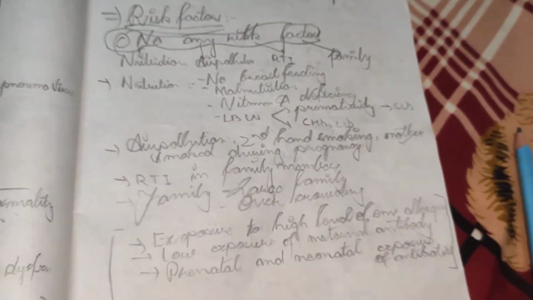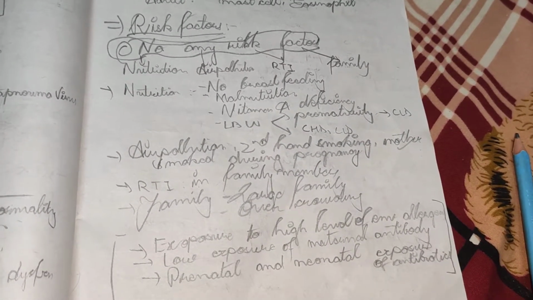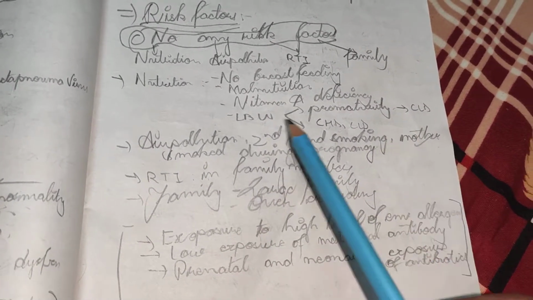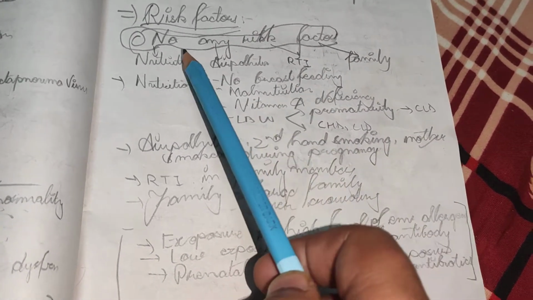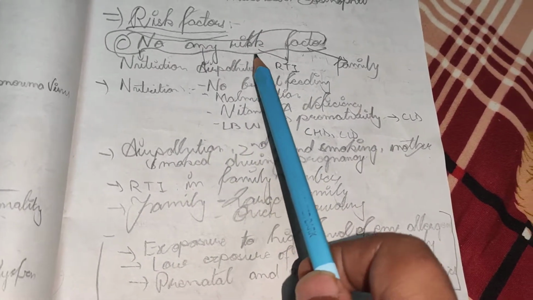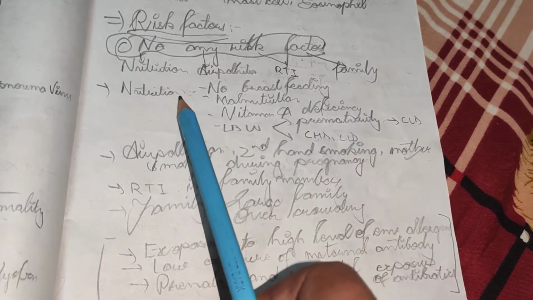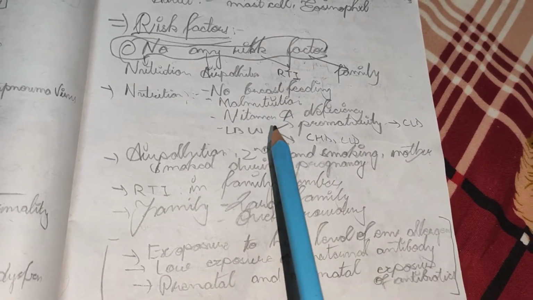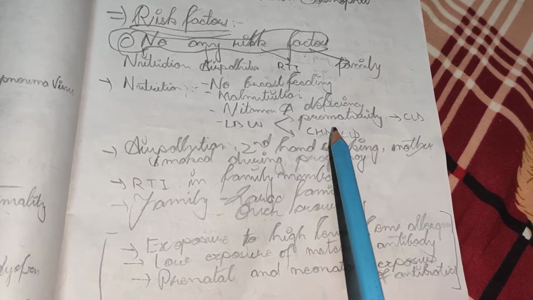Now, our topic is bronchiolitis, and we are going to study risk factors for bronchiolitis. In the previous lecture on pneumonia, the same mnemonic was used for risk factors, that is NO ANY RISK FACTOR. NO means nutrition, ANY means air pollution, RISK means recurrent respiratory tract infection, FACTOR means family. Now let us see nutrition: no breastfeeding, malnutrition, vitamin A deficiency, low birth weight, prematurity, congenital heart disease or CLD.